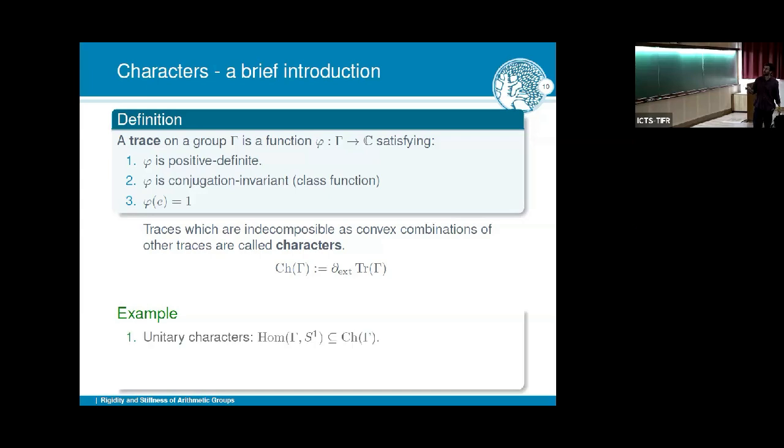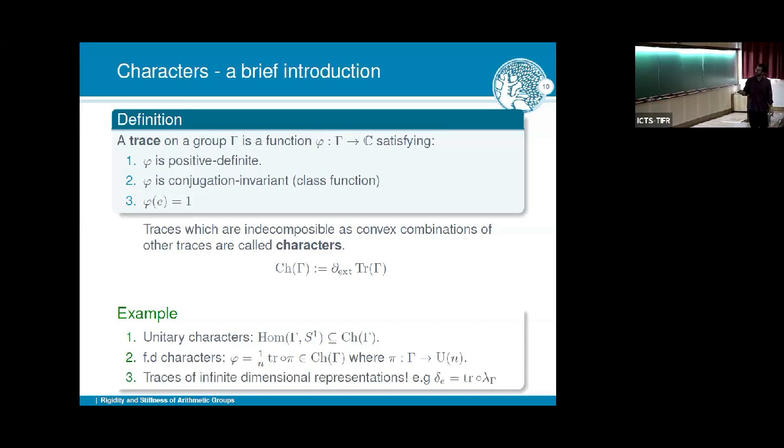What's more important is the examples that we have. The first main example is if you have a homomorphism of your group to the circle, this is indeed an example of a character. And more generally, if you have a finite dimensional representation and you take the trace of it and we just normalize, that is also an example of a character. I call these finite dimensional characters. What is quite remarkable is that sometimes you can even take an infinite dimensional representation and take its trace.